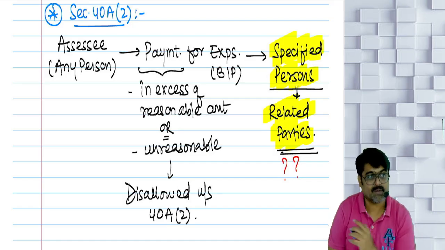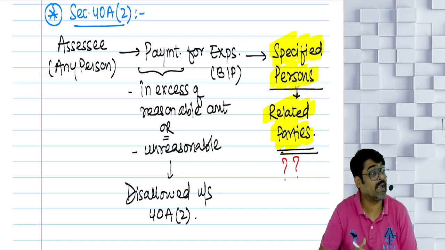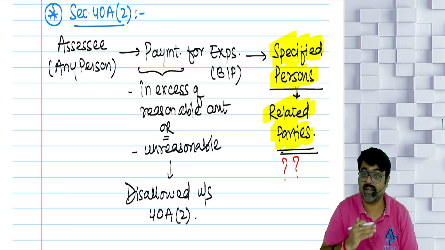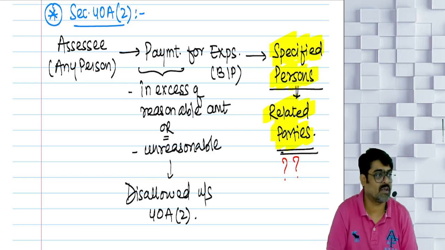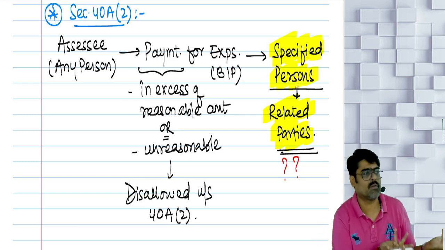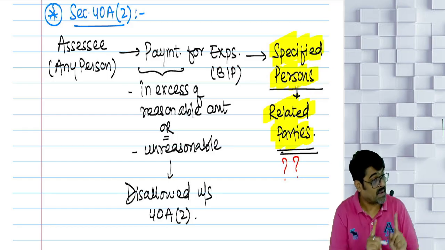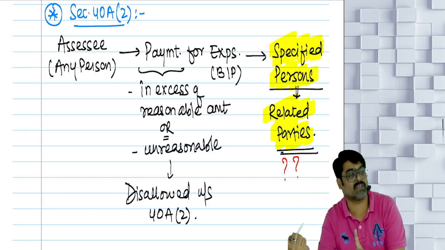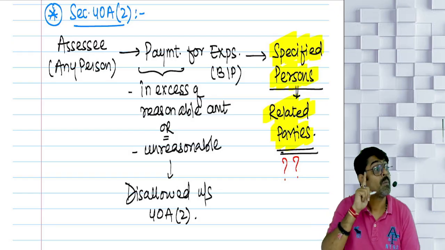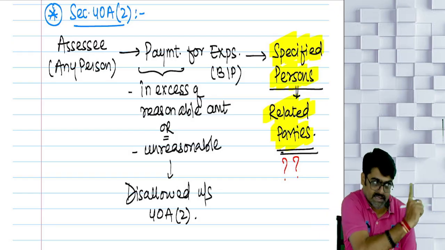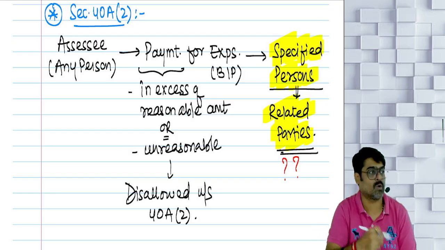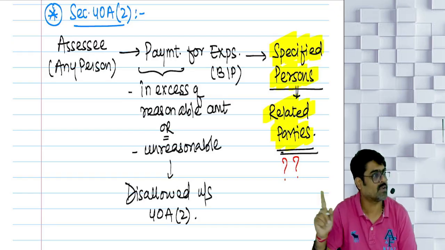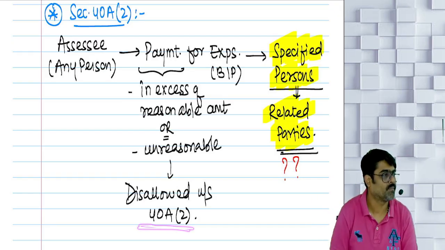If payment is made to this related party for any business expense, if that payment is a genuine amount, then it will be fully allowed. But if that payment for the business expense made to these related parties is more than the genuine amount, more than the reasonable amount, then that excess, unreasonable amount will be disallowed as per 40A(2).